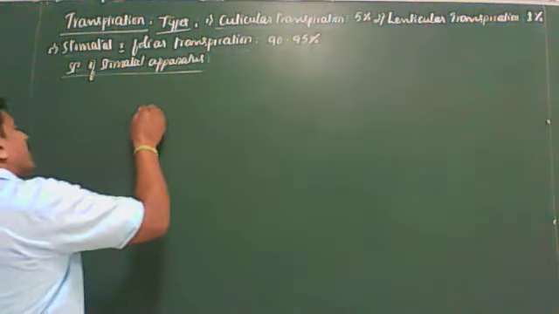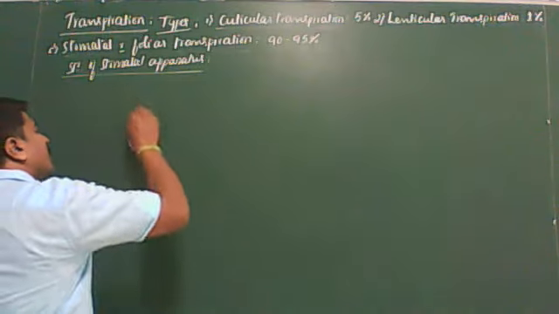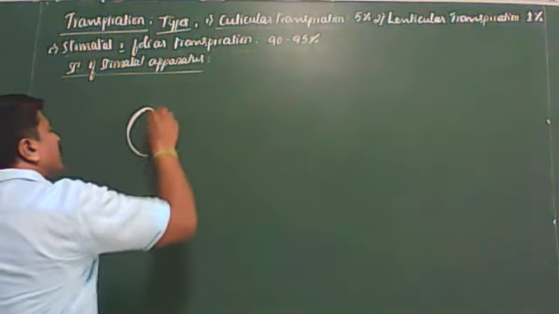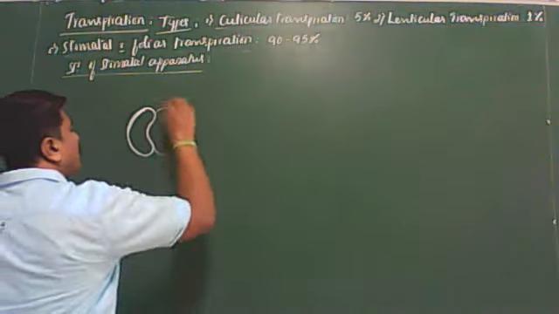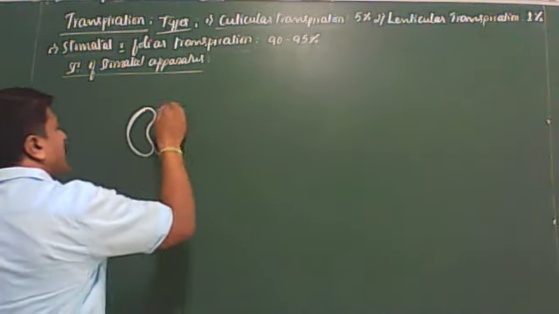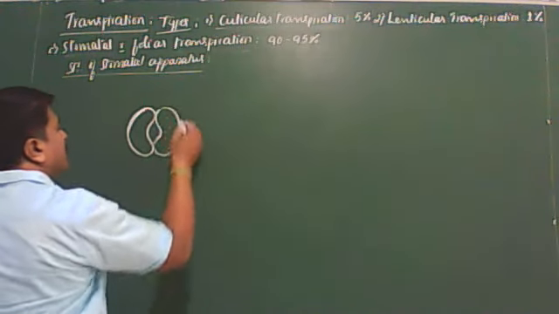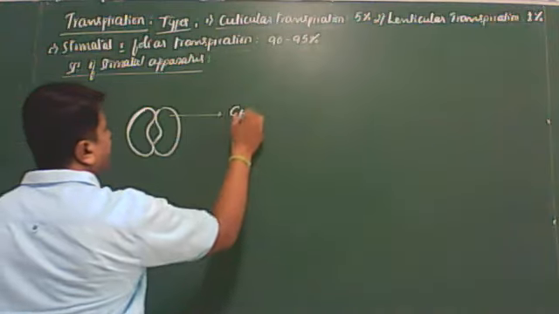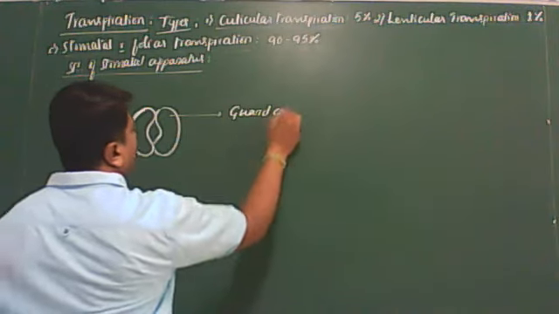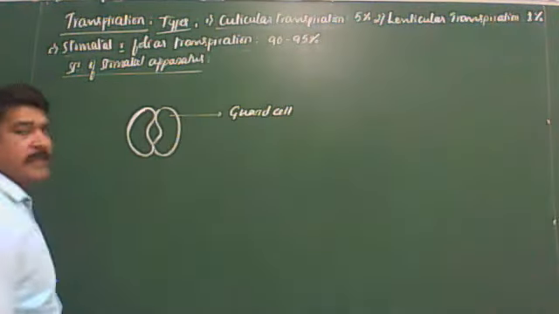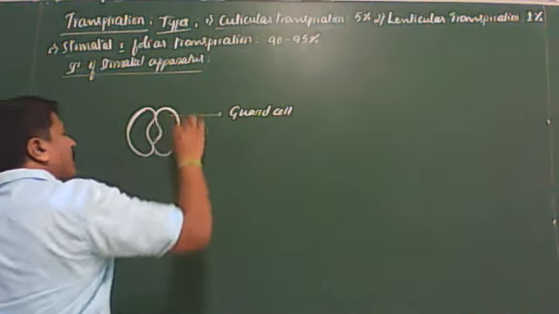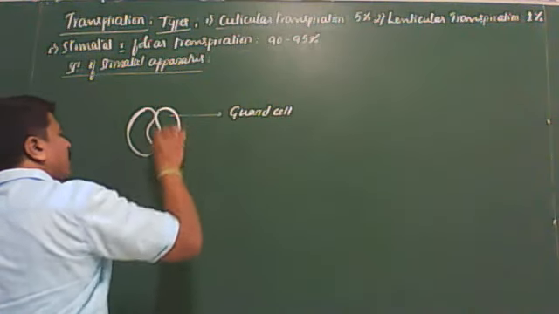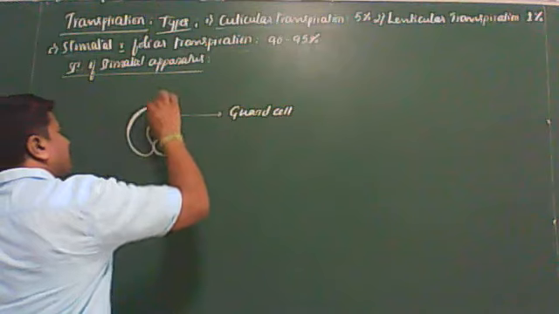Each stoma is surrounded by a pair of kidney or bean shaped specialized epidermal cells called guard cells.